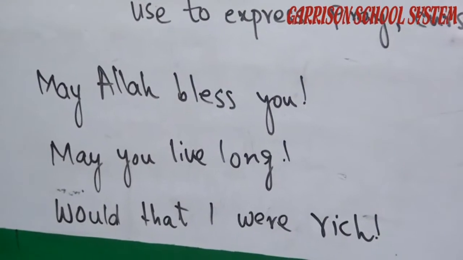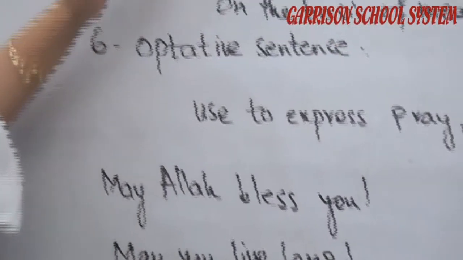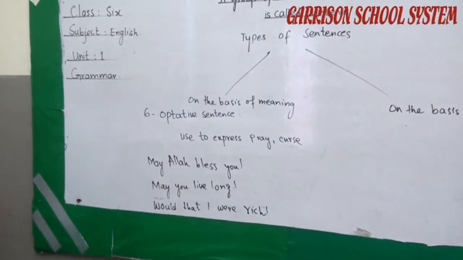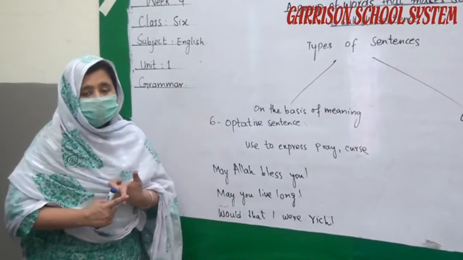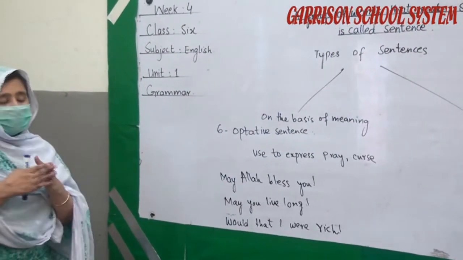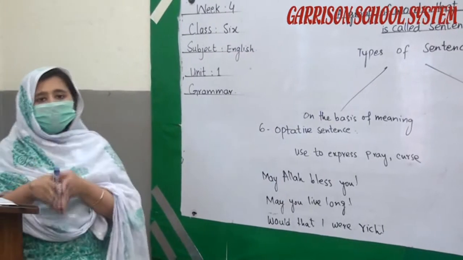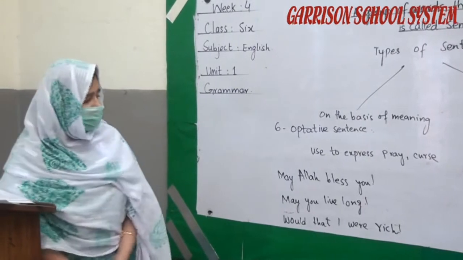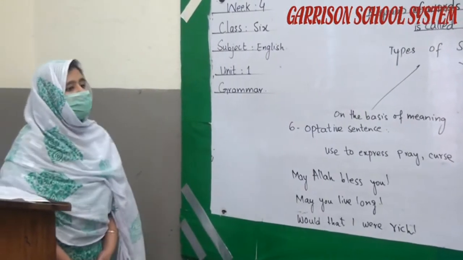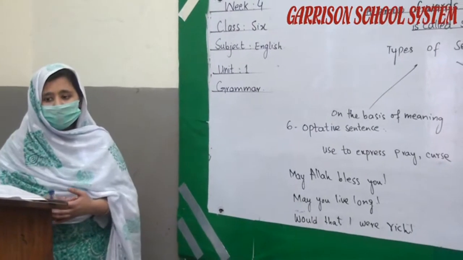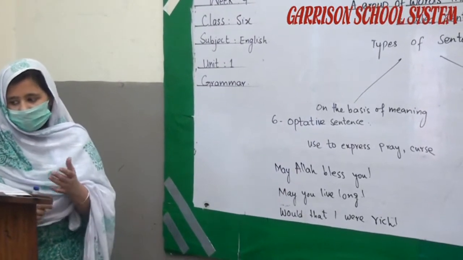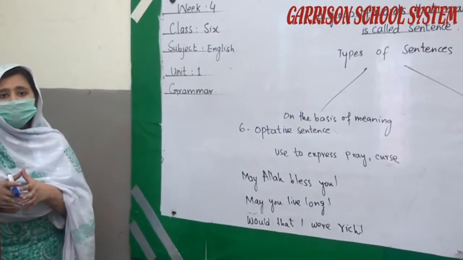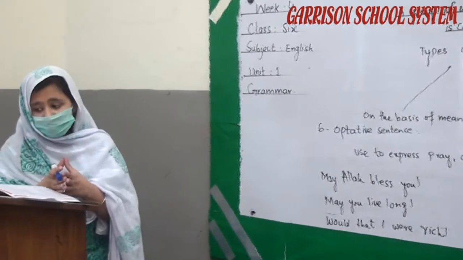So we are discussing the types of sentences on the basis of meaning. There are 6 main types of sentences on the basis of meaning. That is the declarative sentence, also called an affirmative or positive sentence. Then there is the negative sentence, in which not is added before the verb. Then interrogative sentences, which are question statements. Then exclamatory sentences, in which some sort of feeling, sorrow or grief is expressed. Then imperative sentences, which are those sentences in which there is a command, advice or request.